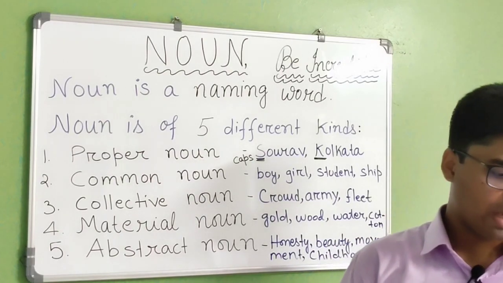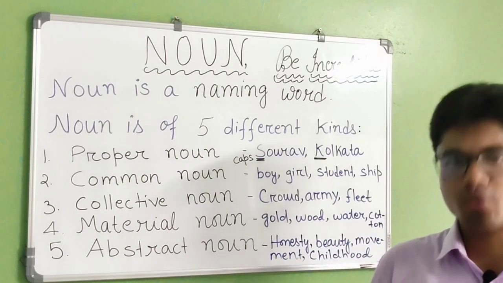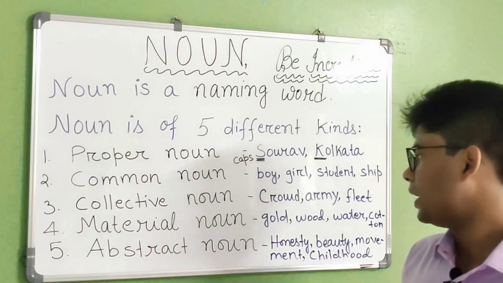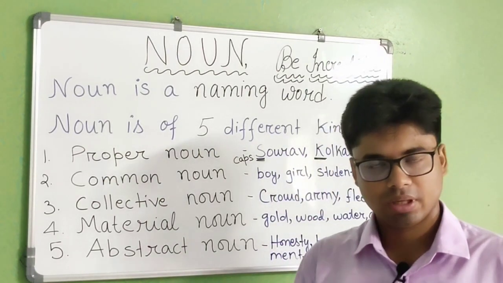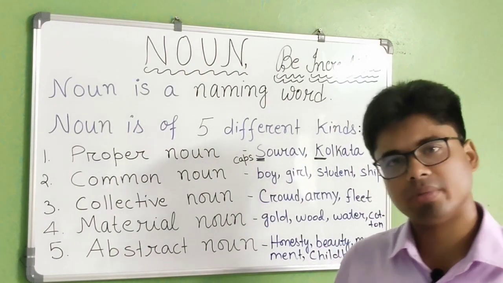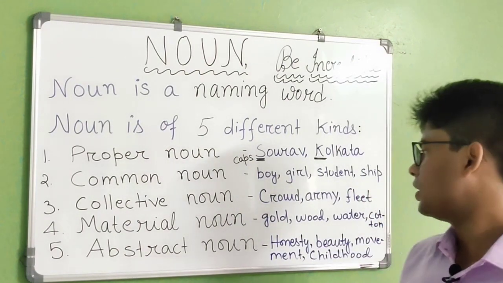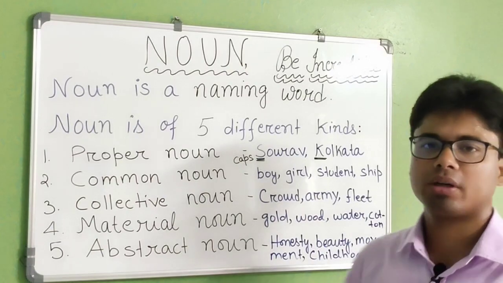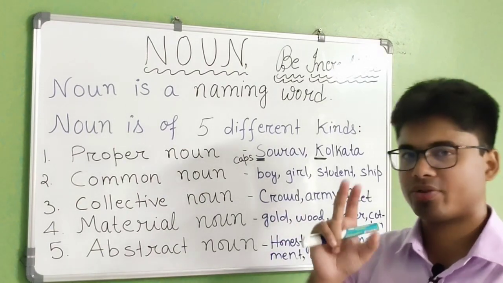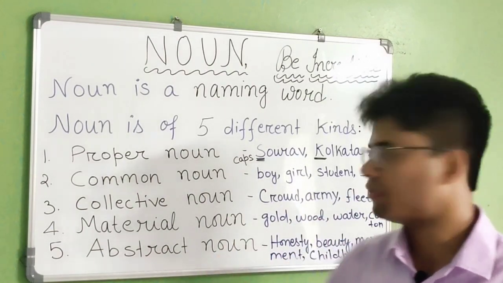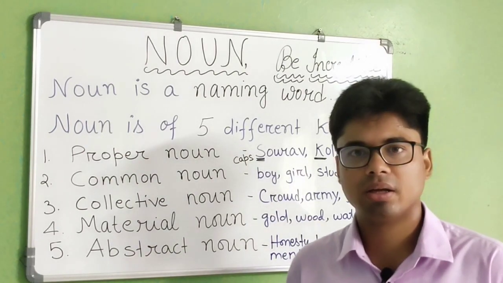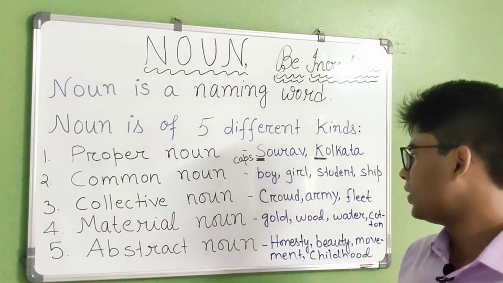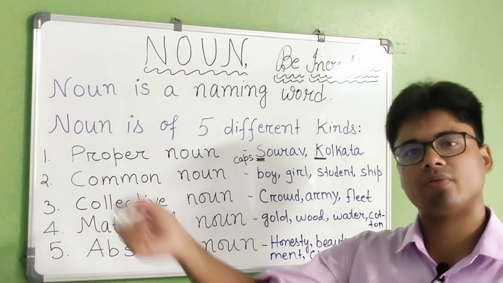Okay, now I will tell you more about it. You only have to keep one thing in your mind, that material noun is always something we are obtaining from nature. It can be your gold, wood, water, cotton, anything. How? Gold is a natural product, a raw product, fine. Now wood is actually a natural product. Okay, now when we are using wood, we are getting it right from nature.